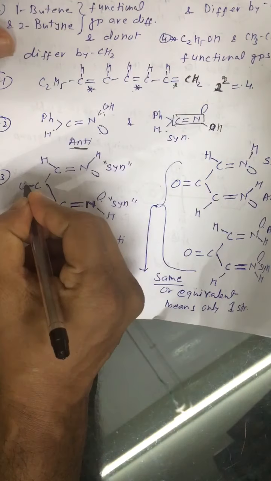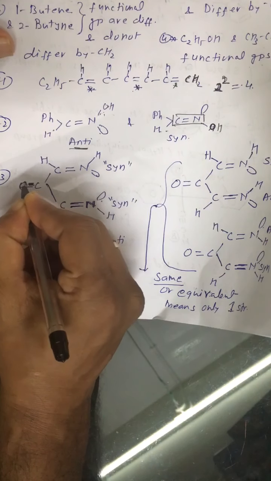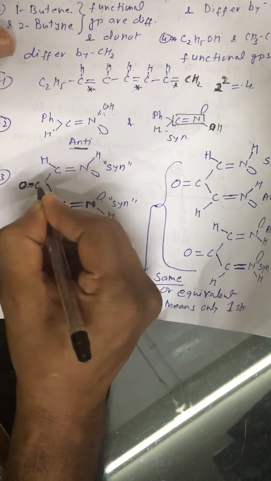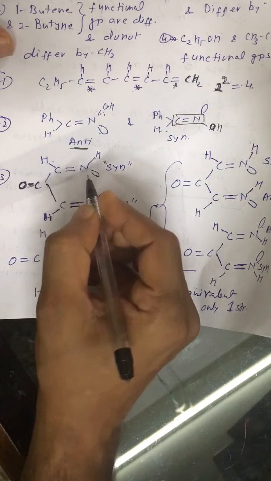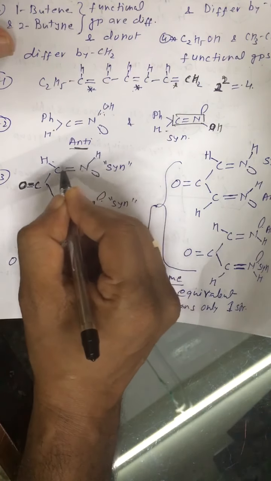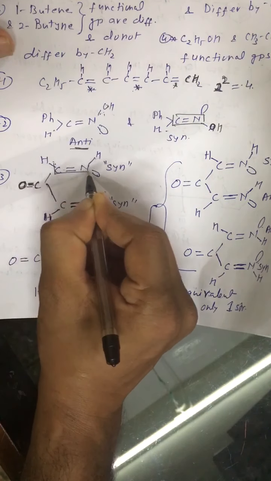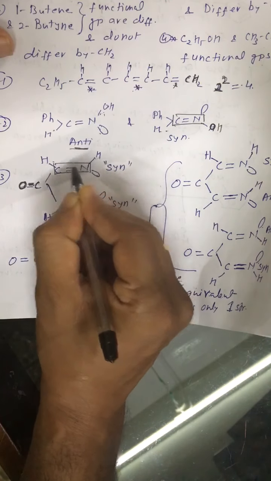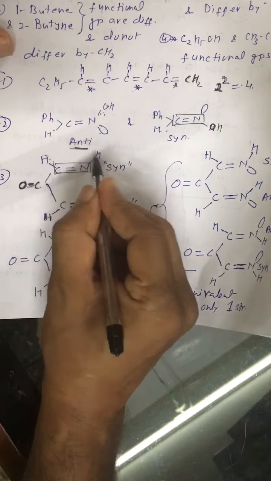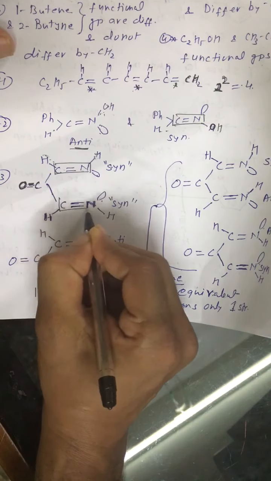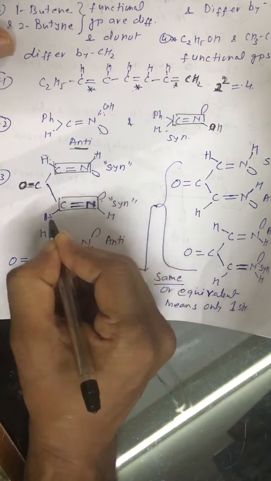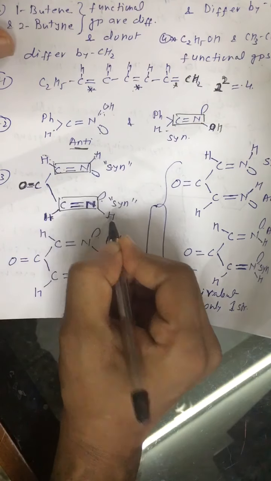This is a carbonyl group, bonded to CH, then a double bond NH. Around the C double bond N, H and H are on the same side, so this is syn. Similarly, on this C double bond N, H and H are on the same side, so it is syn.